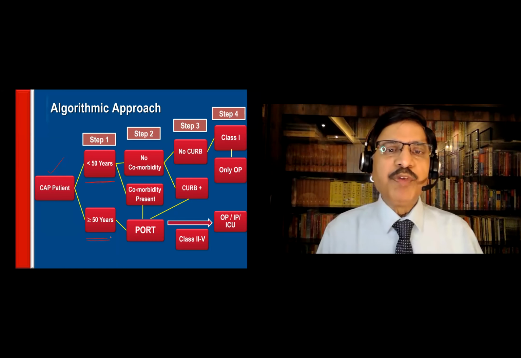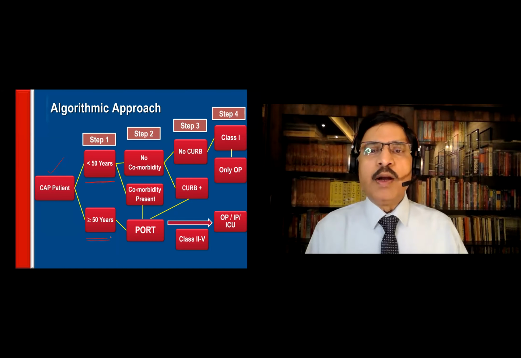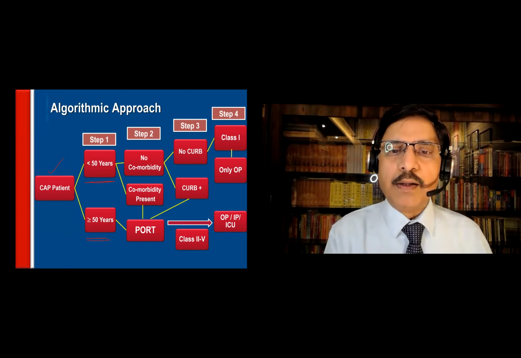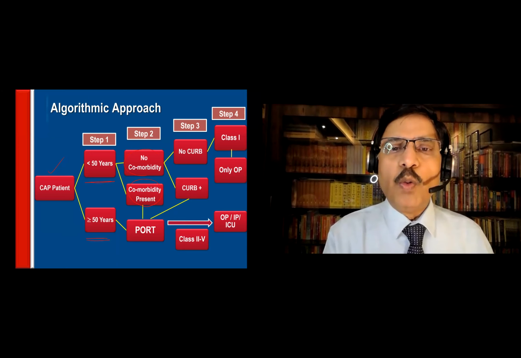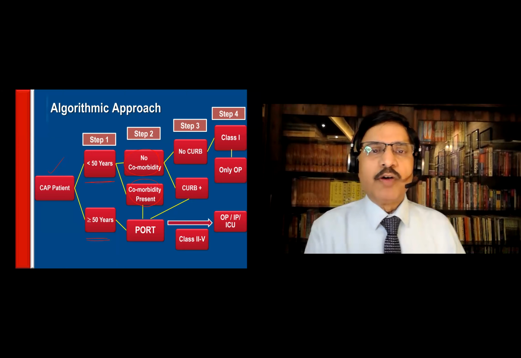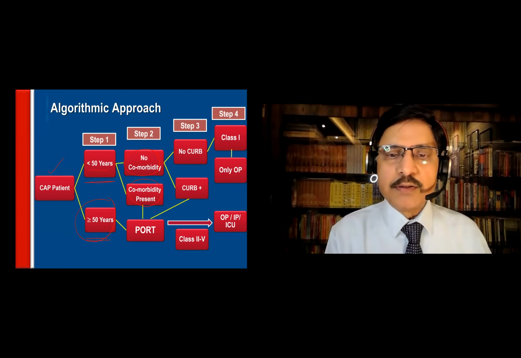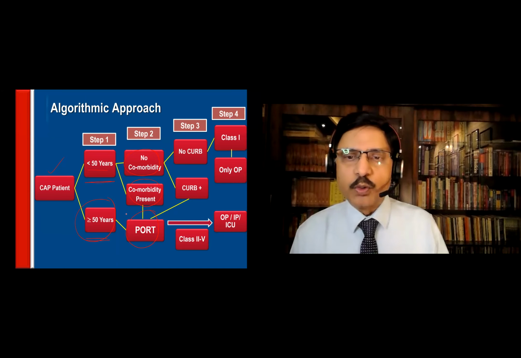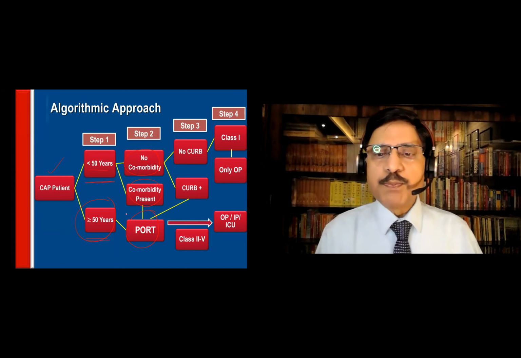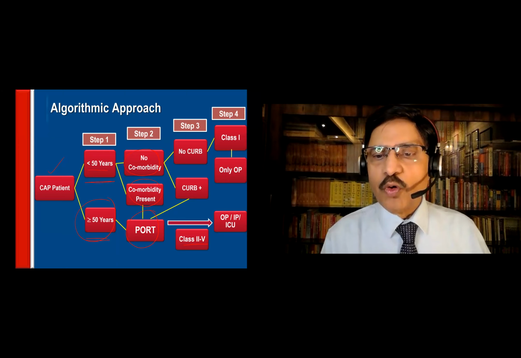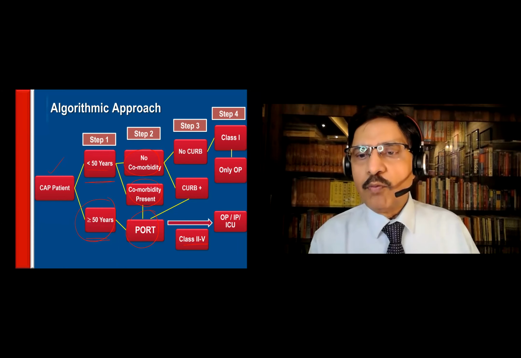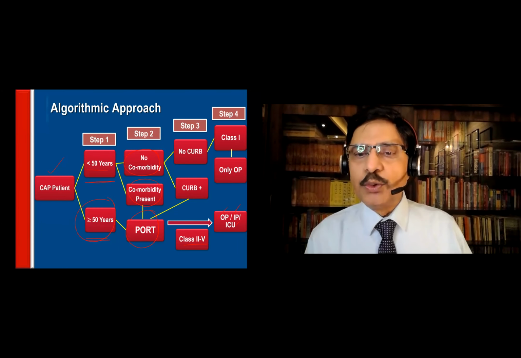Step 1, what is the age? Step 2, does he have any comorbidity? Comorbidity present, no comorbidity. For less than 50 years, or the patient is more than 50 years, straight away do the PORT score. And this PORT score, class 2 to 4, you require either OP, IP, or ICU treatment.